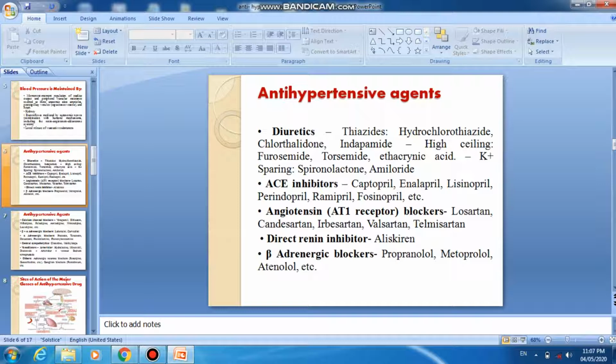Important antihypertensive agents include thiazides: hydrochlorothiazide, chlorthalidone, indapamide; and high-ceiling diuretics: furosemide, torsemide, ethacrynic acid; and potassium-sparing diuretics: spironolactone, amiloride. Angiotensin-converting enzyme inhibitors are captopril, enalapril, lisinopril, perindopril, ramipril, fosinopril, etc. Angiotensin AT1 receptor blockers include losartan, candesartan, etc. Direct renin inhibitors include aliskiren, and beta-adrenergic blockers include propranolol, metoprolol, as well as atenolol.